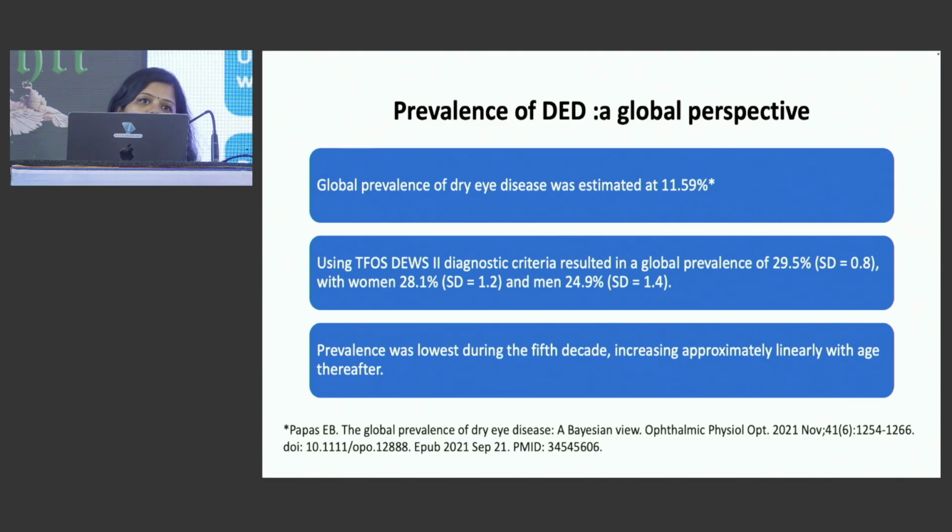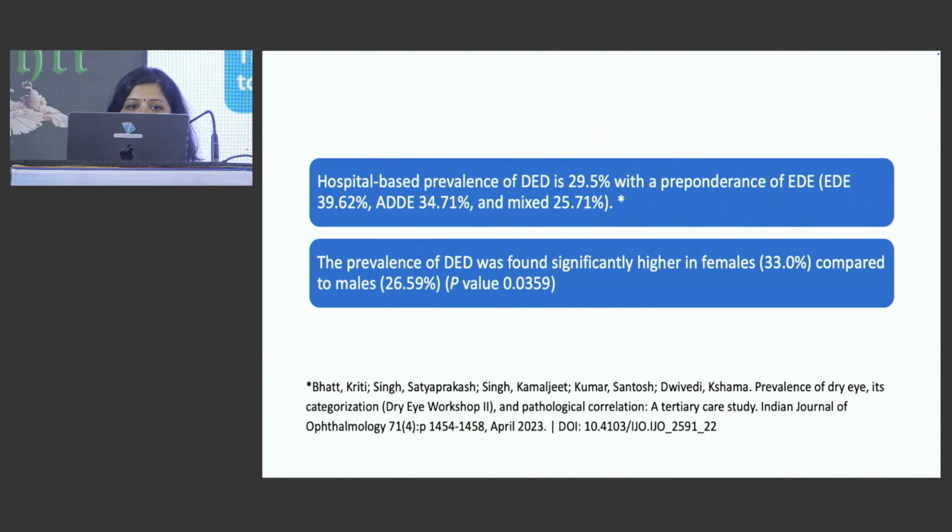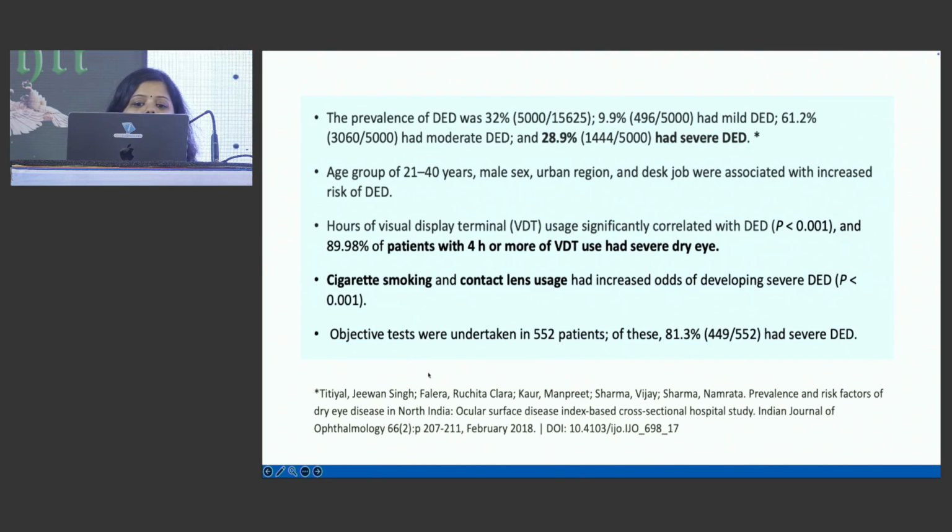Then another study done by Papas et al. showed global prevalence of dry eye at 11.59%. Then a study published in 2023, it was a hospital-based study. The prevalence of dry eye disease was found to be 29.5%, and here it was predominantly evaporative type of dry eye. Then this study done by Tithya et al., here the prevalence of dry eye disease was found to be 32%, and severe dry eye was found to be 28.9% among them.